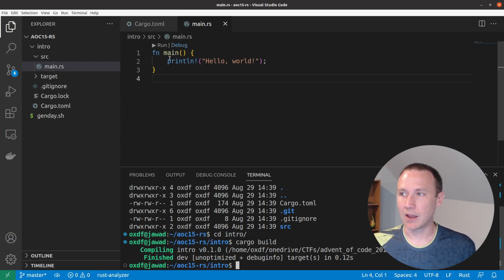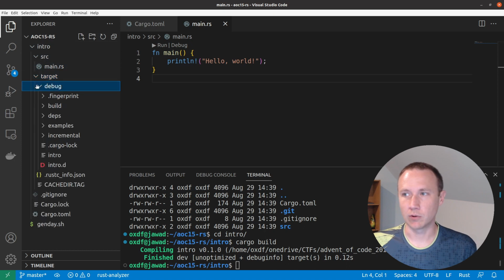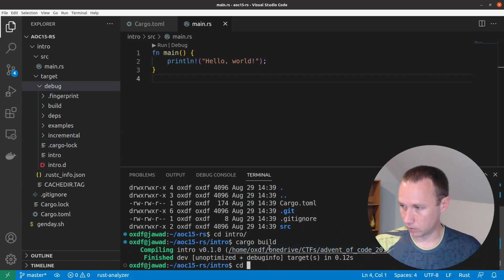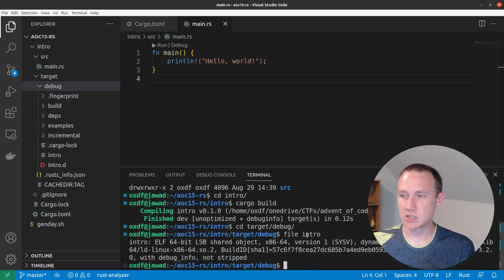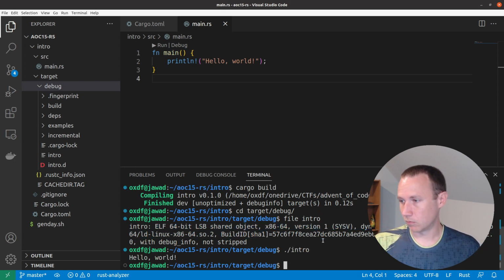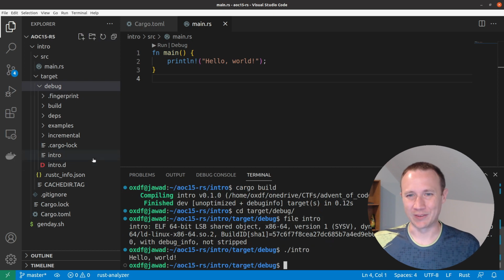And this just compiled my source code from the source folder into, you'll see a new folder appeared here called target. When I look in the target folder, I have target debug, and there's a bunch of stuff here that was used for building, but I also have this intro. If we go into target debug and do file on intro, you'll note this intro matches the name of the project. So I started a project called intro, now I get a binary called intro. And it is an ELF 64-bit executable. In fact, we can run it and it prints hello world, not unsurprisingly.